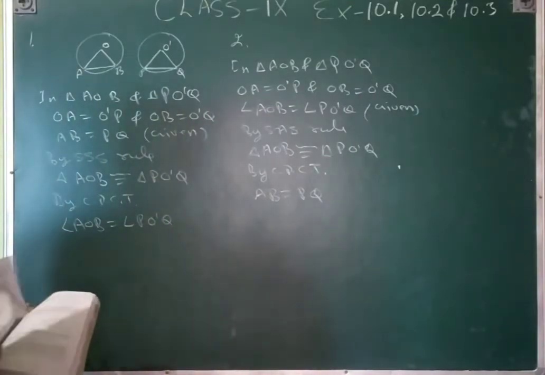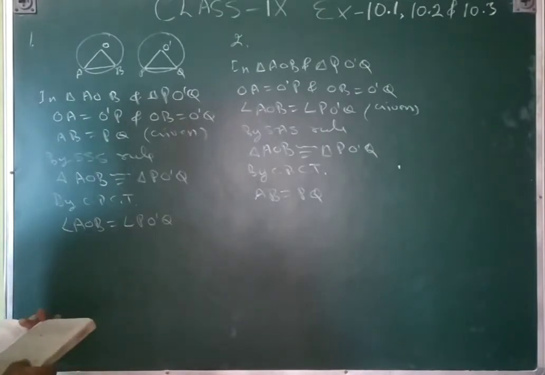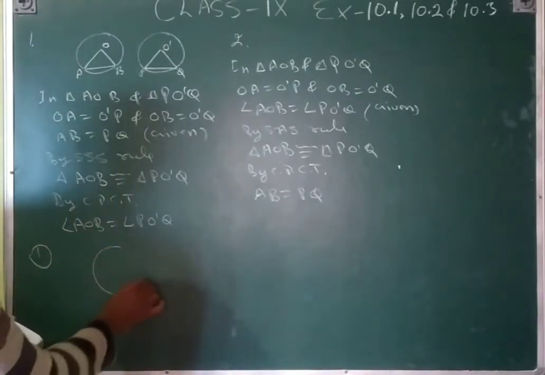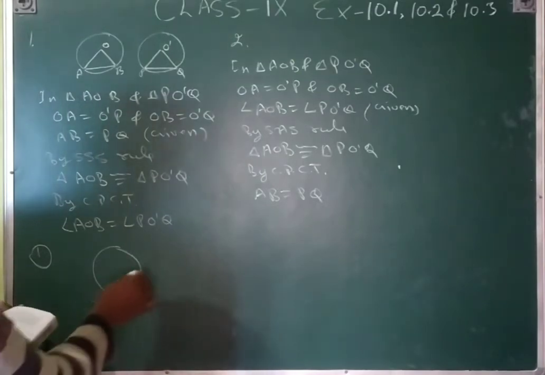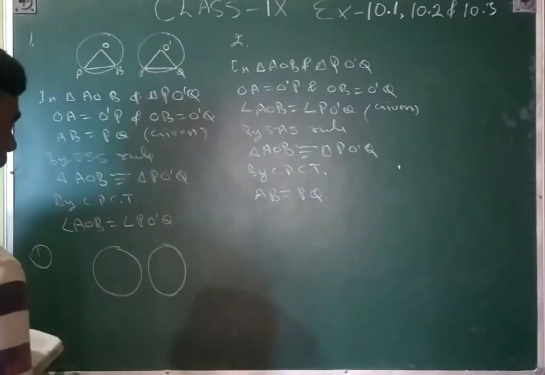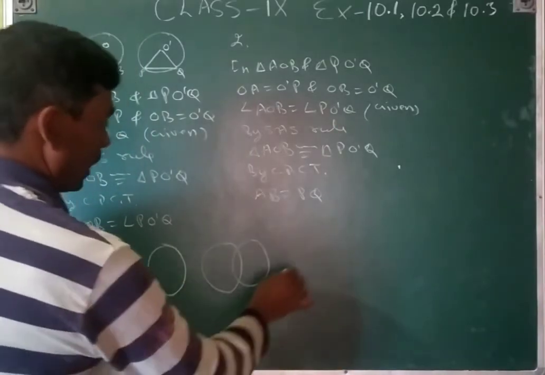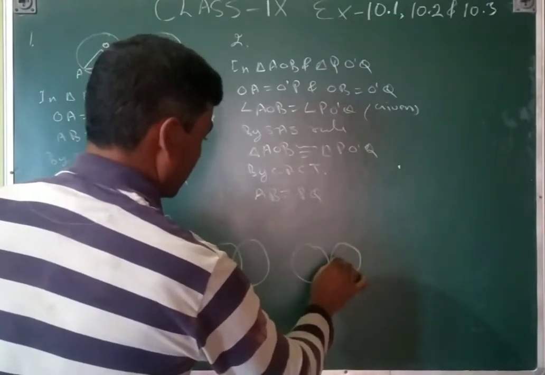Now 10.3. Draw different pairs of chords. Suppose we draw this one, or we can also draw this one, and this type of pair we can also draw. This one touches at only one point.